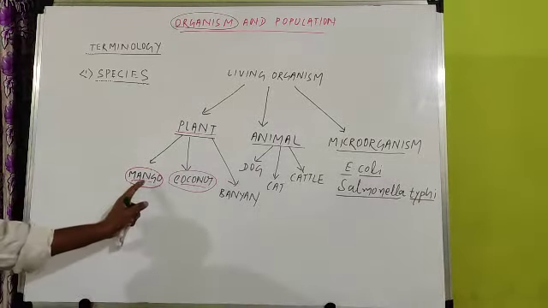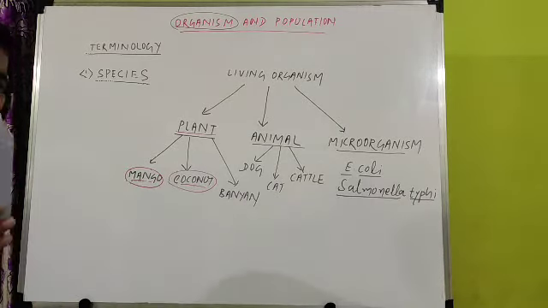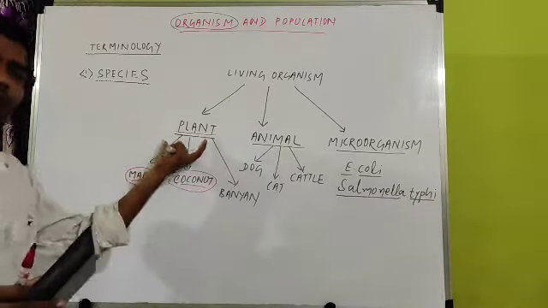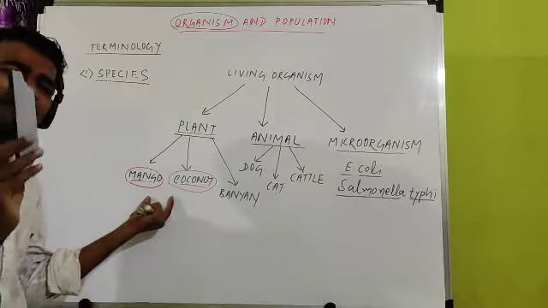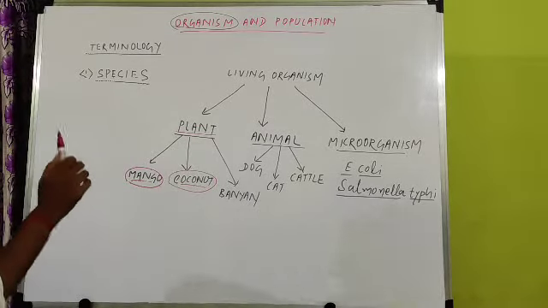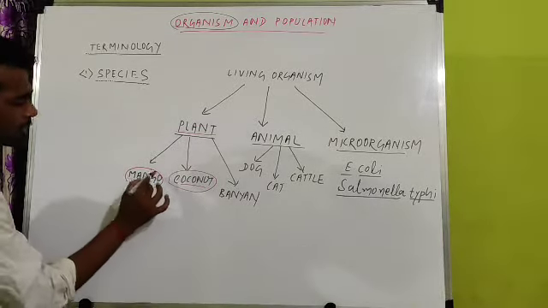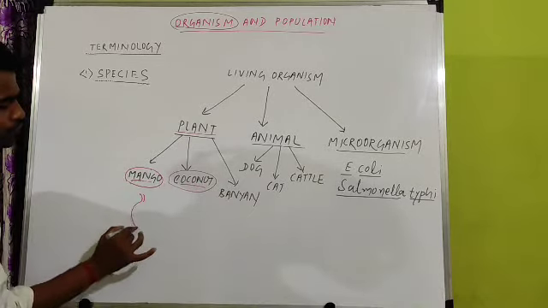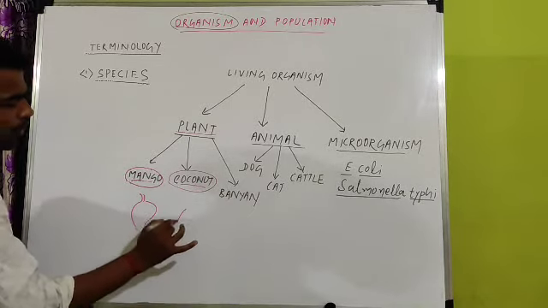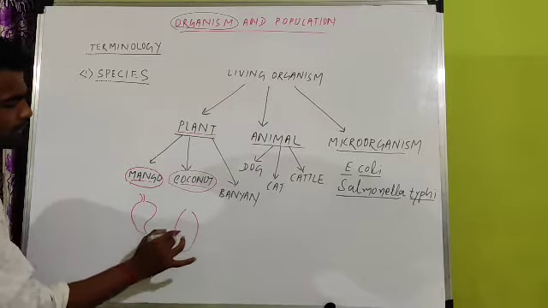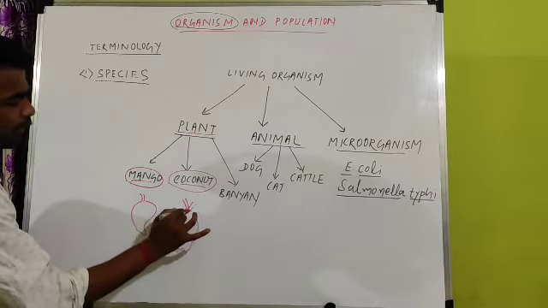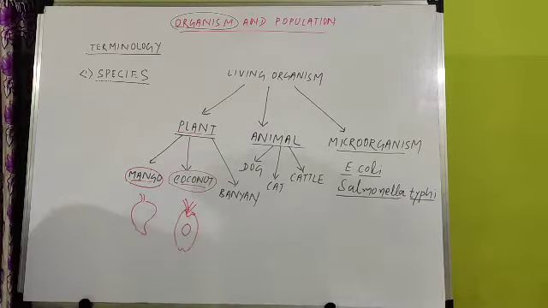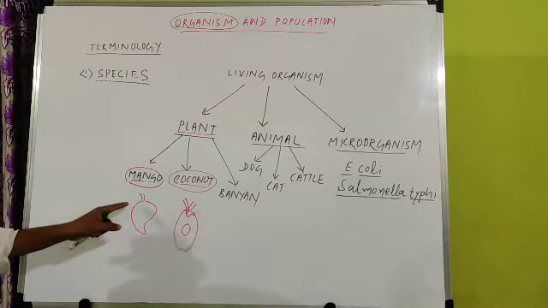If you compare these two, no doubt both are plants, but do differences exist? Yes, differences exist. The fruit of mango and the fruit of coconut are not the same. The coconut is something different from mango.